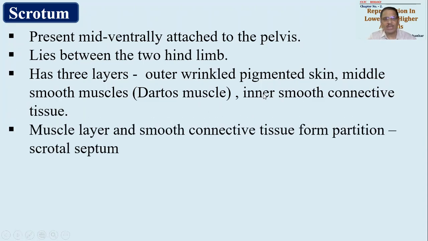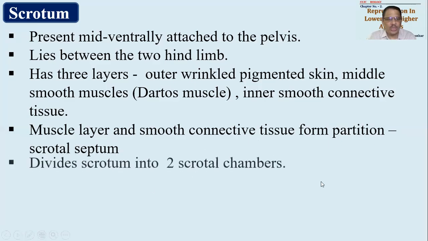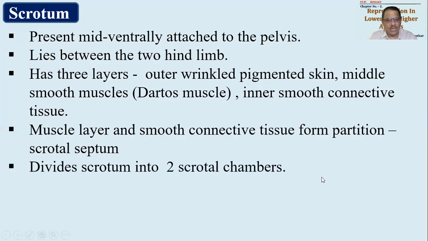The middle muscular layer and the smooth connective tissue layer together form a partition in the scrotum. मतलब ये जो sac-like structure है, उसका diagram मैं बाद में दिखाऊंगा, so you'll understand it better. तो sac-like structure के बीच में एक partition बनेगा. This partition is called the scrotal septum. Septum का मतलब होता है partition. As it is found in the scrotum, it is called the scrotal septum. So that is a characteristic feature. Then it will divide the scrotum into 2 scrotal chambers. Naturally, partition है. Partition क्या करेगा?